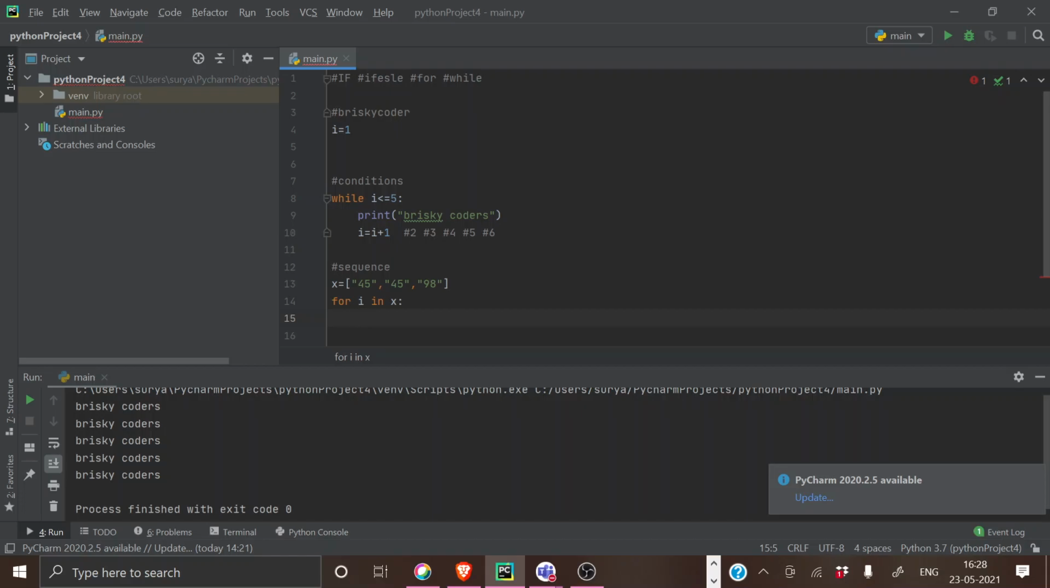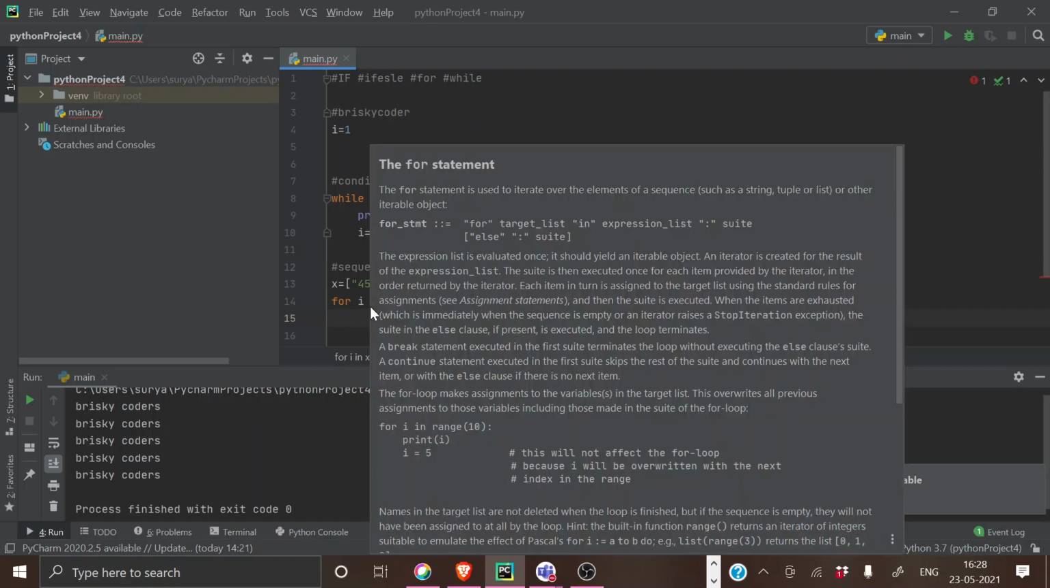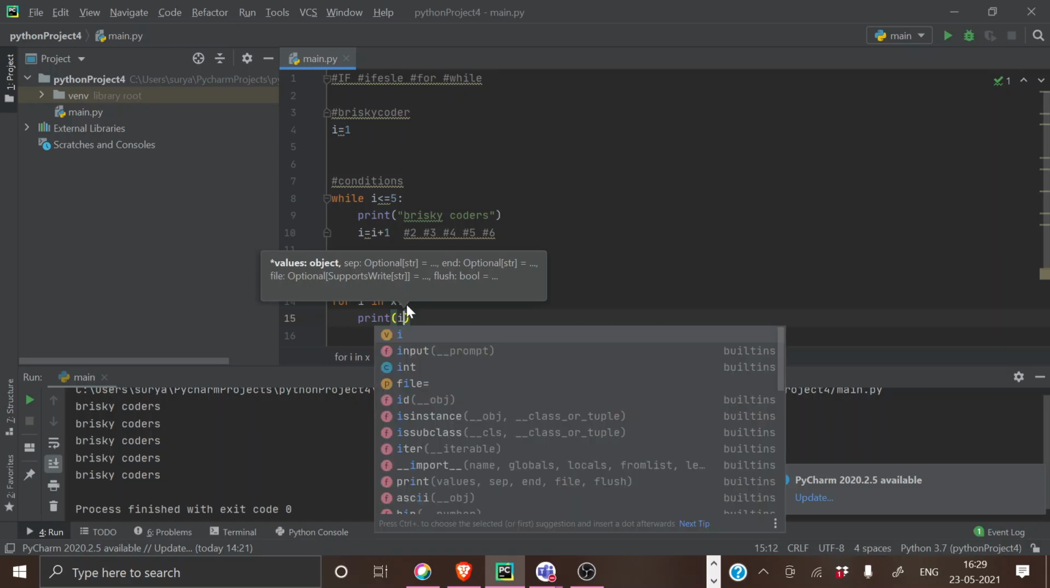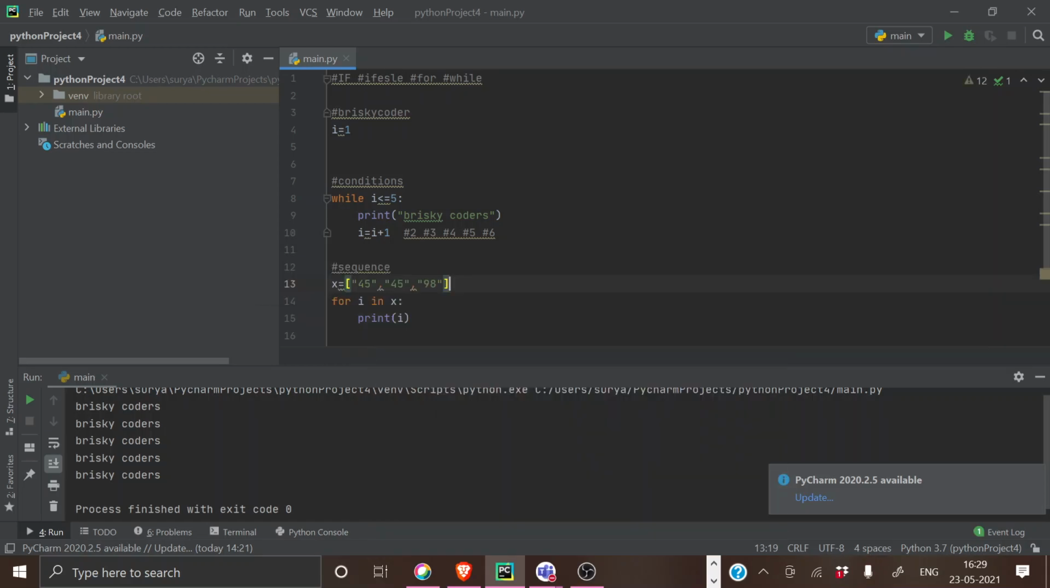Whatever you mention between for and in is a tool you are using to select or represent each and every element inside a list. Wait, I will show you. If I'm just giving print I, what should I get?